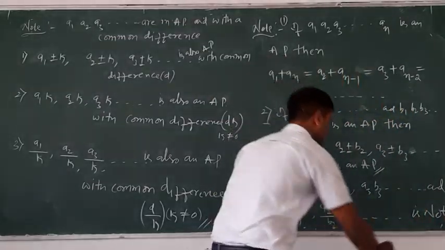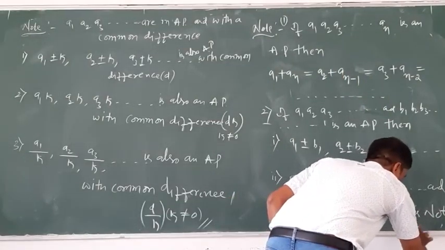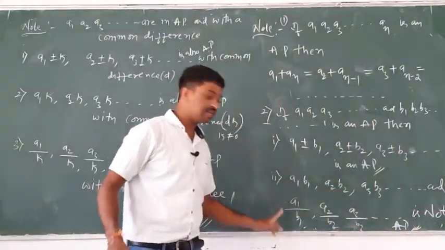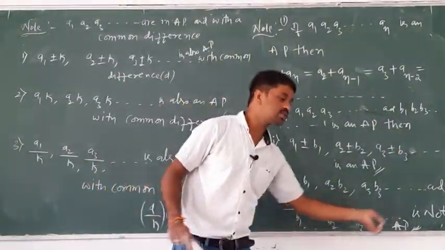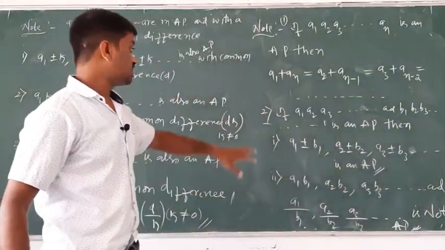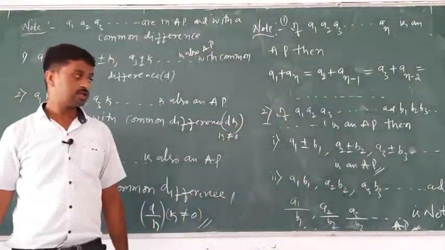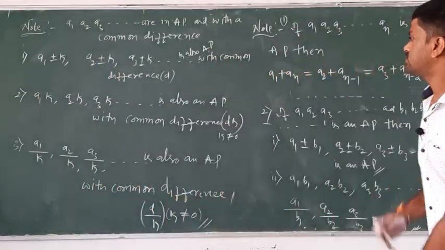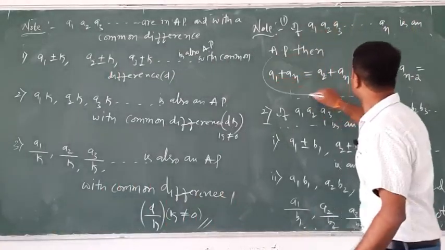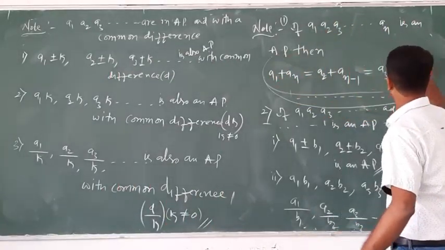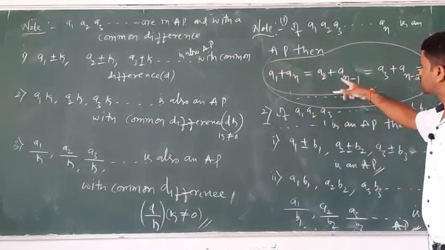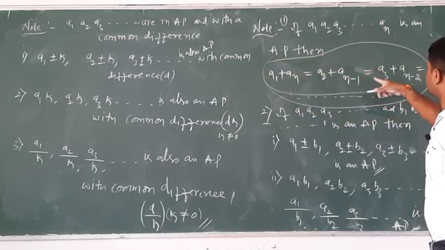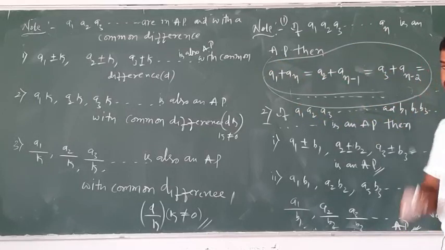I will give examples and explain, but you write only the note points. a1 b1, a2 b2, a3 b3 and a1 by b1, a2 by b2, a3 by b3 are also not an AP, but addition and subtraction is satisfied. a1 plus or minus b1, a2 plus or minus b2, a3 plus or minus b3 up to so on is an AP. One of the very important points: a1 plus an is equal to a2 plus an minus 1, is equal to a3 plus an minus 2 up to so on.